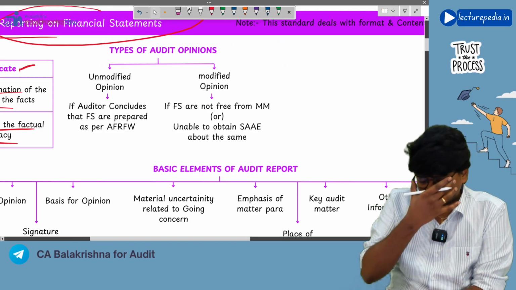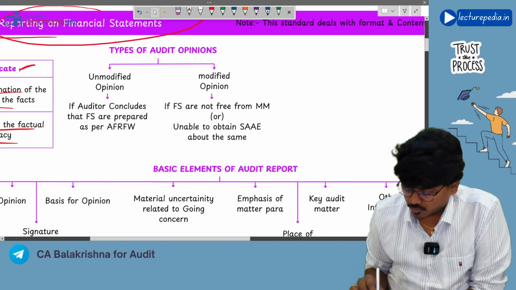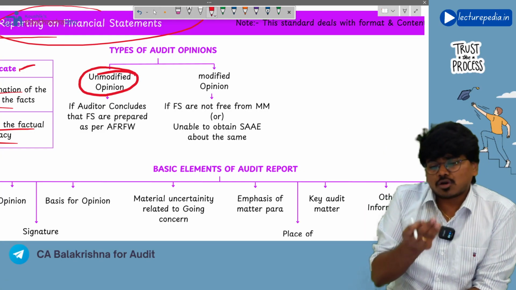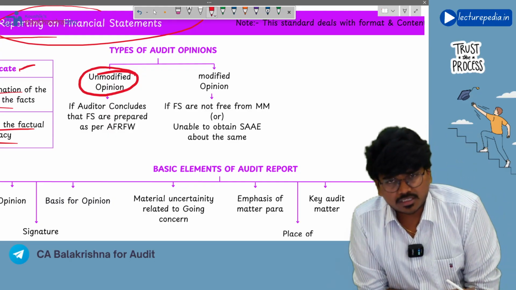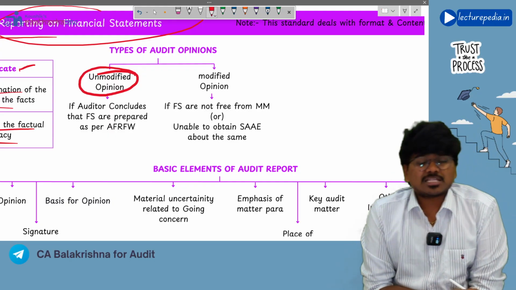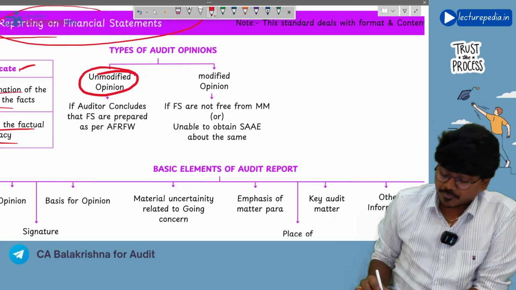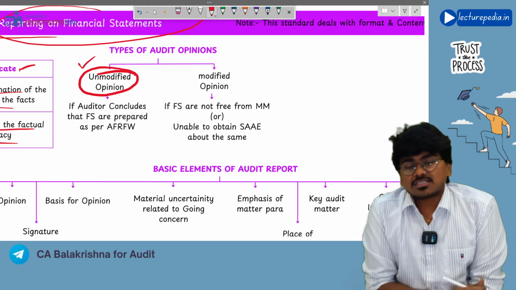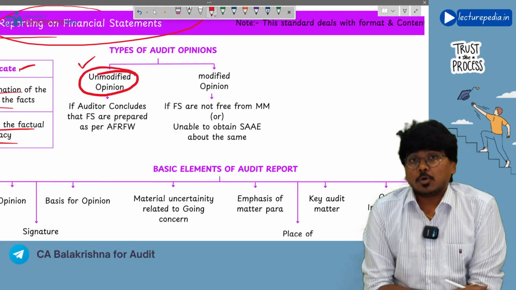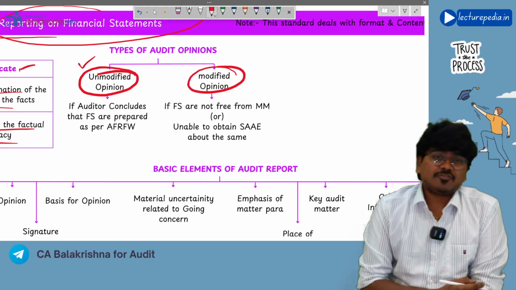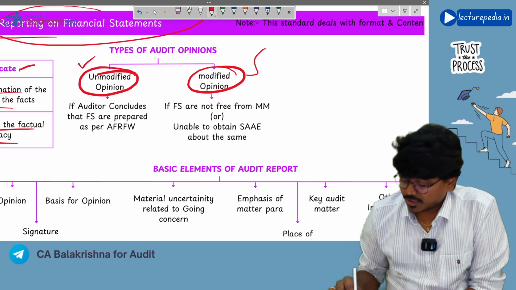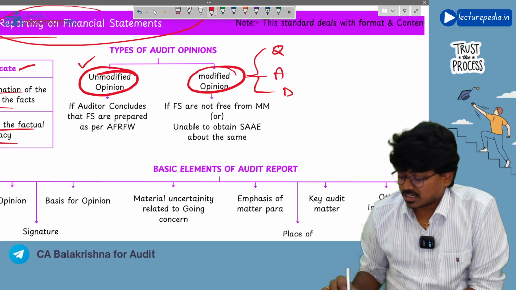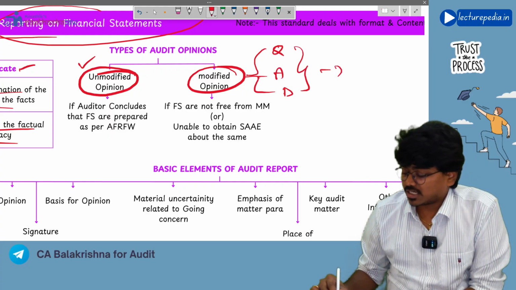Next, what are the types of audit opinions that are available? Firstly, we have unmodified opinion. You will give an unmodified opinion when there are no misstatements in the financial statements, and the financial statements have been prepared as per the applicable financial reporting framework. And here in SA-700 we will be discussing that unmodified opinion only. Next one is modified opinion. Again, this modified opinion is of three types: qualified, adverse, and disclaimer. About these three things we will cover in SA-705.